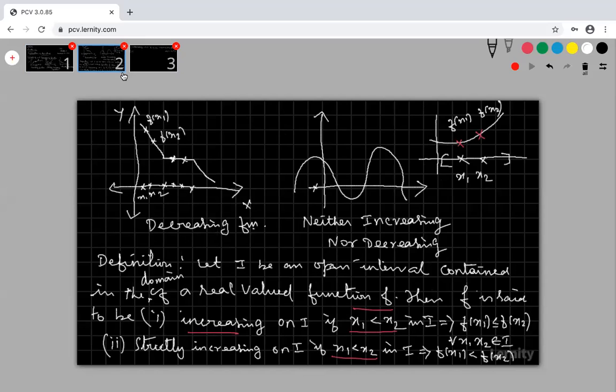Don't worry about that. This graph's definition, everything is given in your book also. Are you clear?